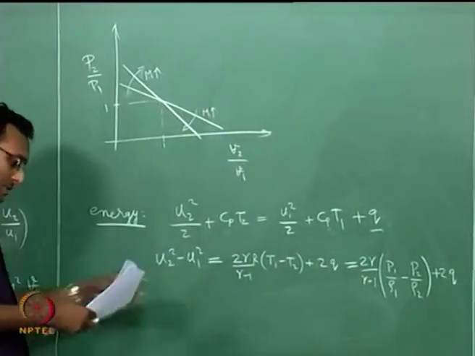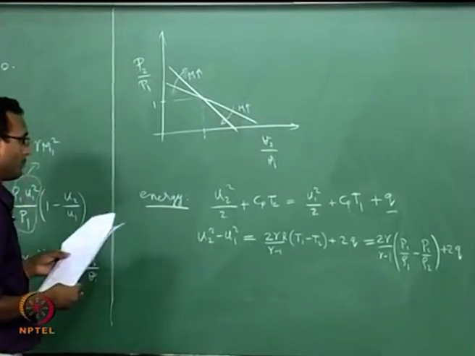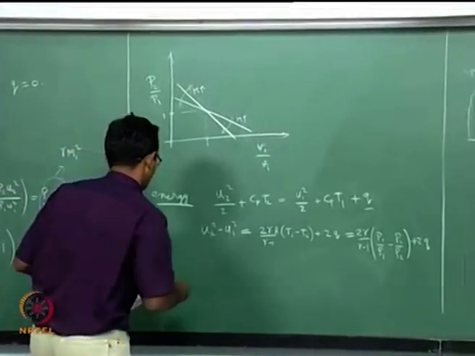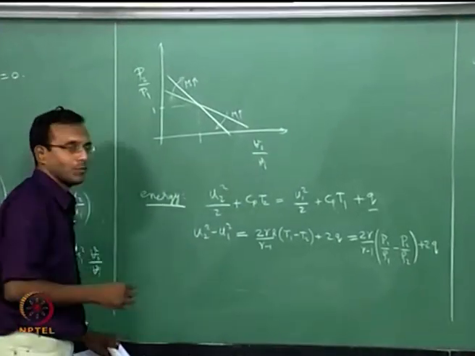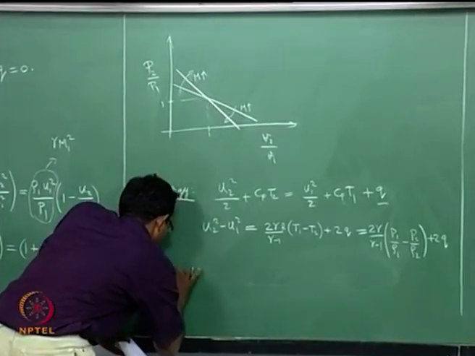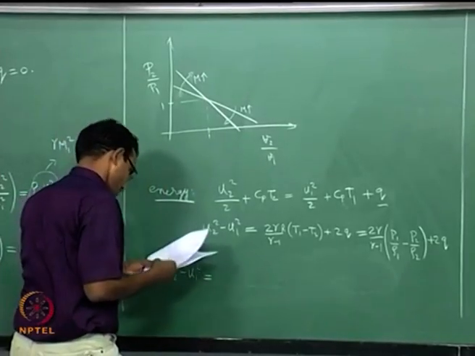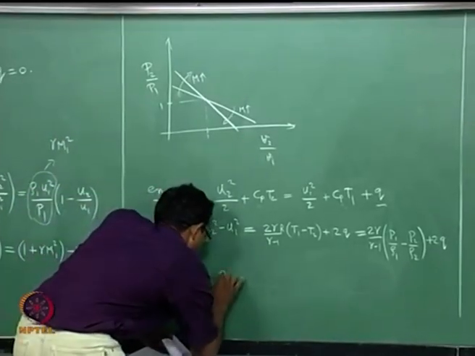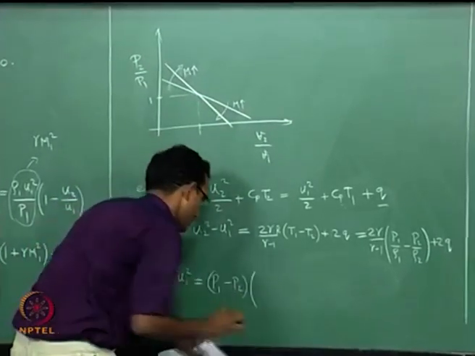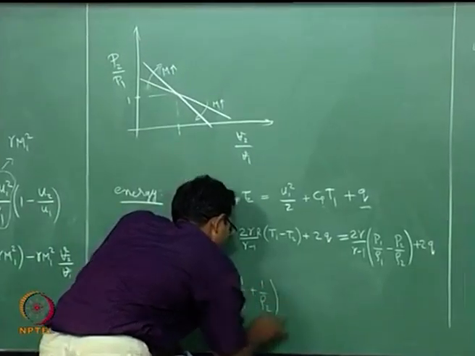This is my U1 square minus U2 square. Now I will just take one expression from our normal shock derivation. From the mass equation and momentum equation, it can be shown that U2 square minus U1 square is also equal to P1 minus P2 times 1 by rho 1 plus 1 by rho 2.